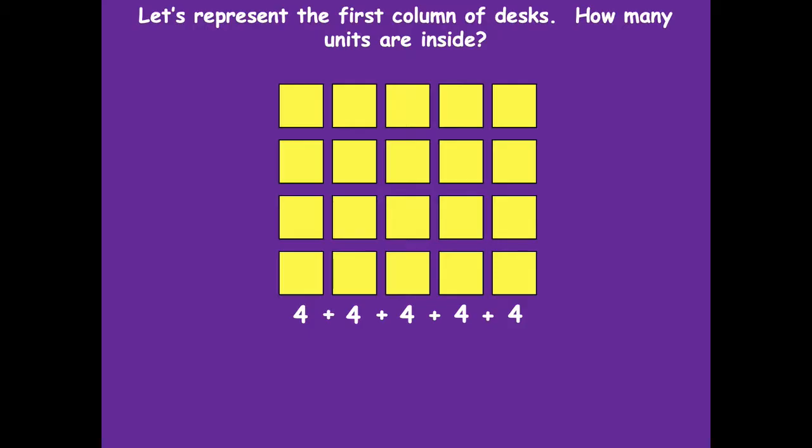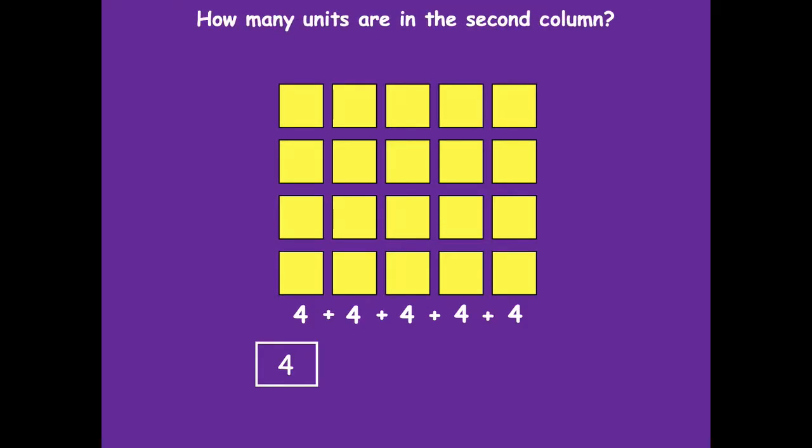So let's represent the first column of desks. How many units are inside? Just the first column. There's 4, so 4 desks. I could represent it with a square with a 4 inside to represent my first column with 4 desks. How many units are in the second column? Still 4 again, right? 4 desks, so we could represent that with another 4.